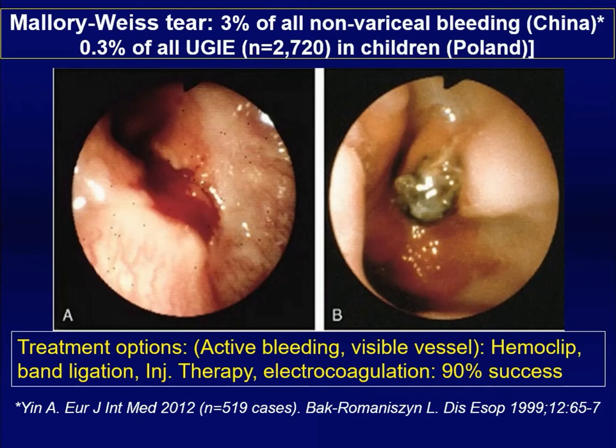So it is an uncommon cause of non-variceal bleeding. It has been shown in 3% adult cases of all non-variceal bleed. And in a pediatric study of 2,700 upper GI endoscopies from Poland, 0.3% had Mallory-Weiss tear. What treatment option? It is like an ulcer. If there is active bleeding or visible vessel, you use the hemostatic technique. You use the hemoclip, you can use band ligation or injection, and efficacy is 90%.